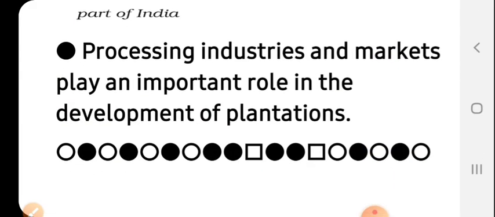Processing industries and markets play an important role in the development of plantations. Processing industries are where these raw materials are processed and sent to the market. These two things, processing industries and markets, play an important role in the development of plantations. If these are well established, plantation will grow and develop.